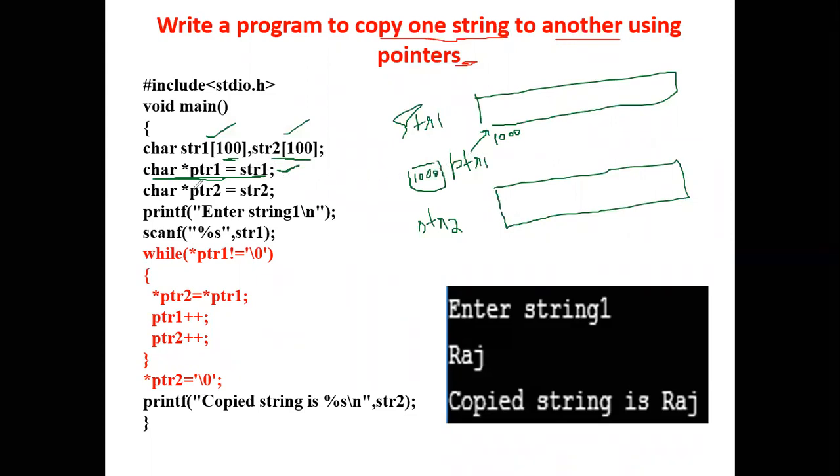Same way we declare another pointer, ptr2. It is pointing to the base address of str2. Let us assume it has some base address 2000.